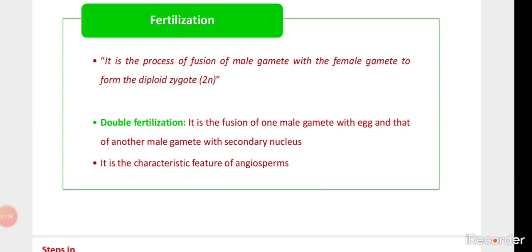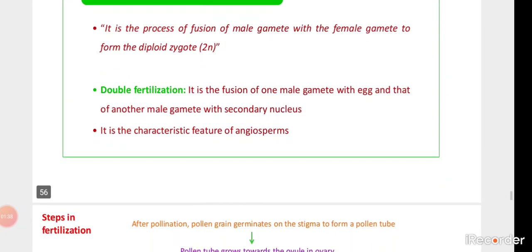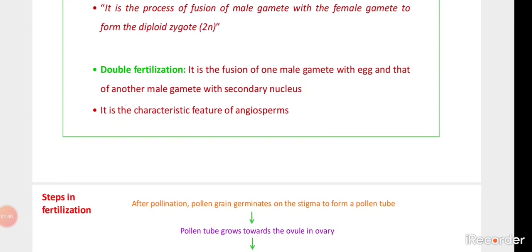Okay, so double fertilization takes place in most of the angiospermic plants. Last time we have seen about angiospermic plants. Angiospermic plant means what? The seed bearing plant. So let us see about double fertilization.